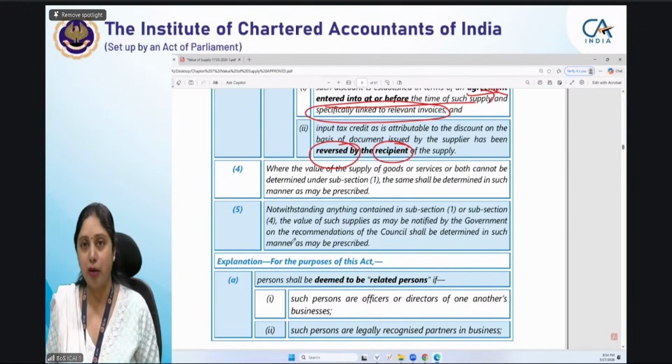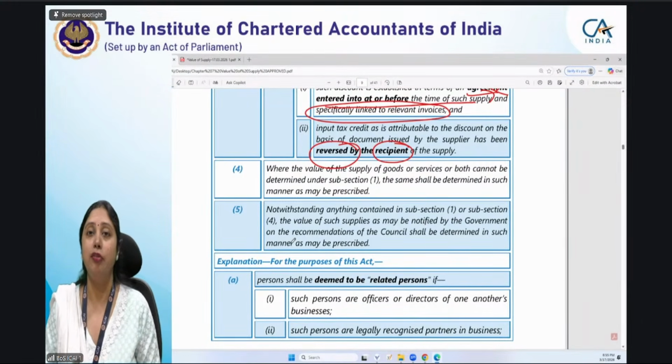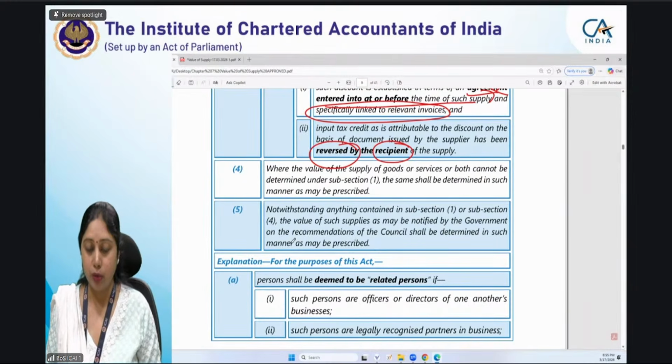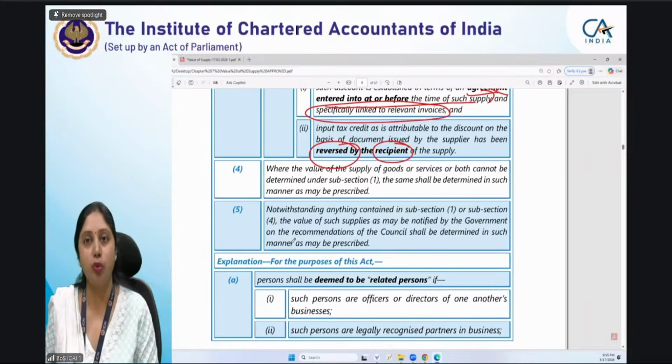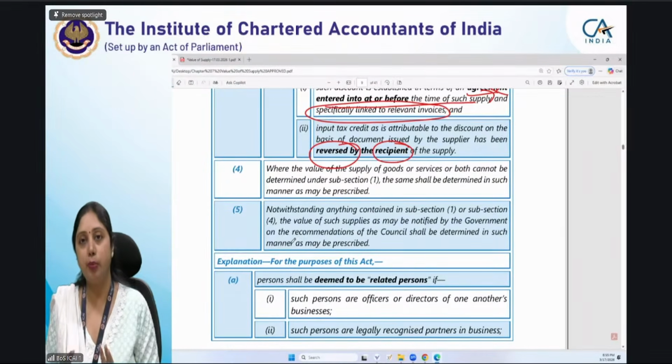Section 4 is giving power to the CGST rules to make rules for determining value in case either of the conditions of subsection 1 are not fulfilled. Subsection 5 has a specific notification which provides the supplies for which the value will be determined as per the rules. Because rules are not in the intermediate syllabus, I have not stressed much on subsections 4 and 5, but they still take you to the rules. So value in both these cases will be determined as per the valuation rules, which are not in your syllabus.